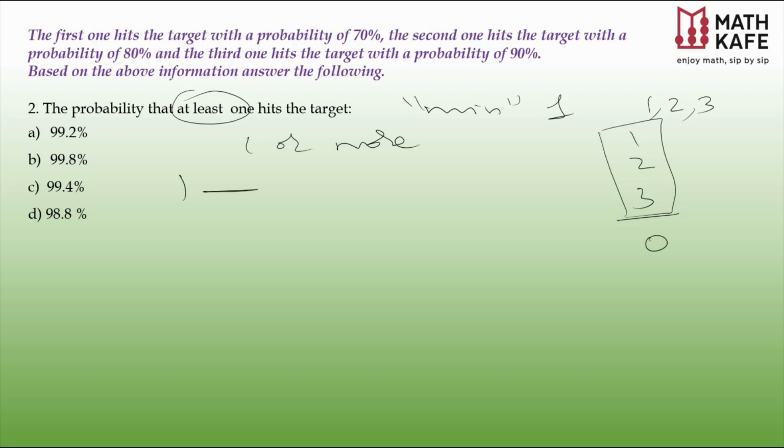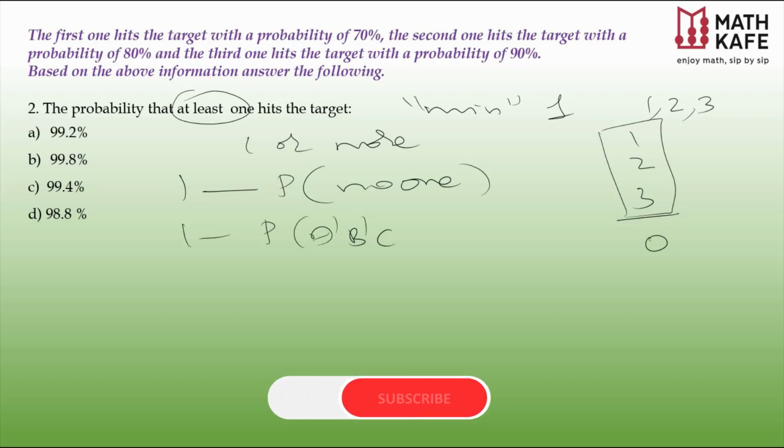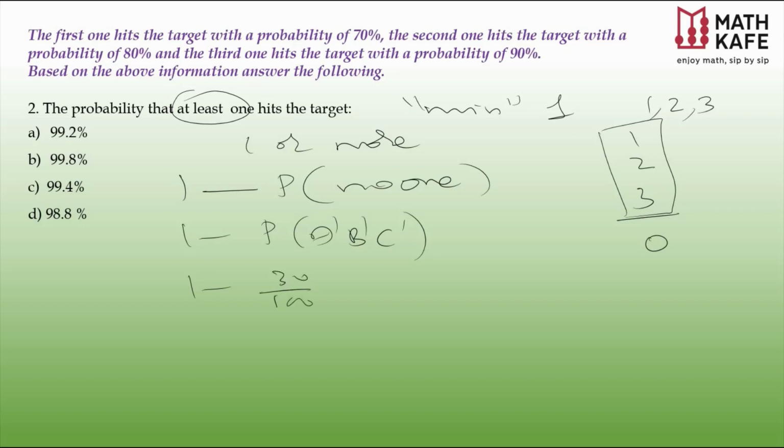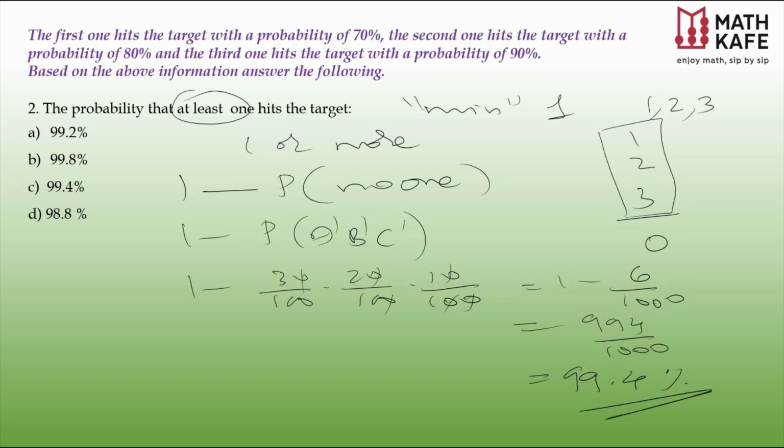So we are going with the shortcut way: 1 minus the probability that no one hits the target. So this is 1 minus, none of them is hitting: A is not hitting, B also not, and C also not. We already know A dash, B dash, C dash. So this is 30 by 100 into 20 by 100 into 10 by 100. As I said previously, all the three zeros cancel. So this is going to be 1 minus 6 by 1000. Or if you take LCM, this is 994 by 1000. Again, we require the answer in terms of percentage, so it is going to be 99.4 percentage. That is our answer.